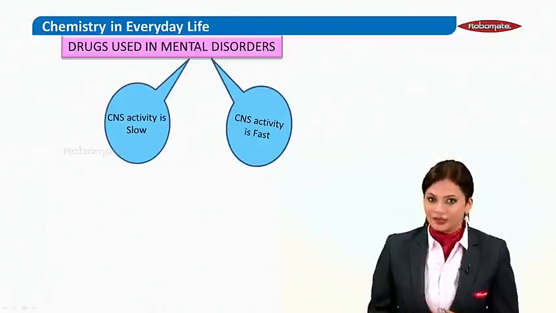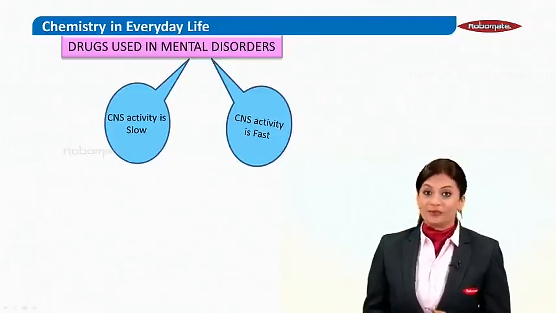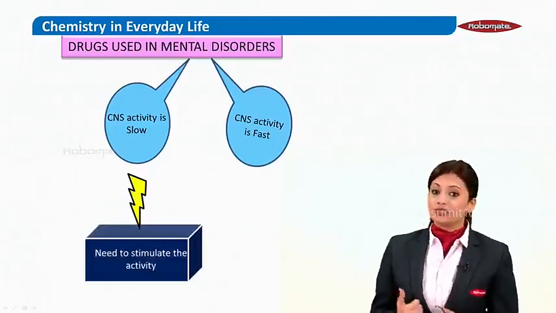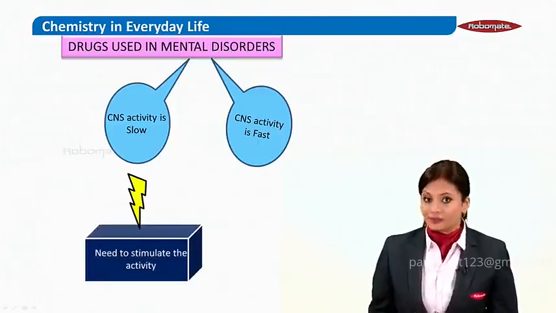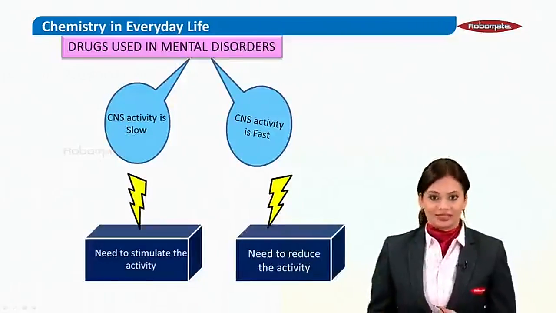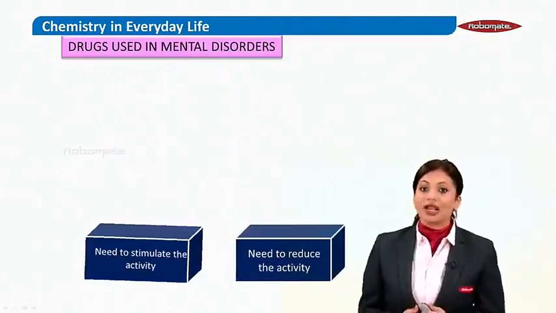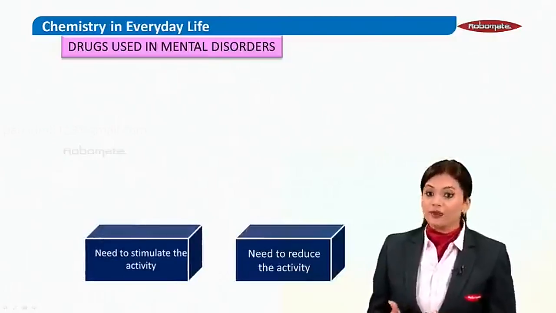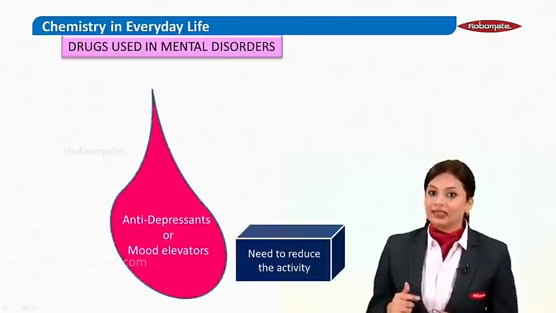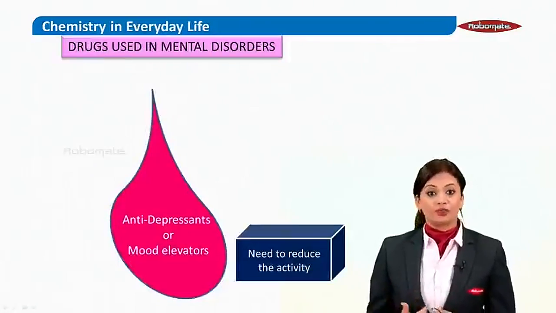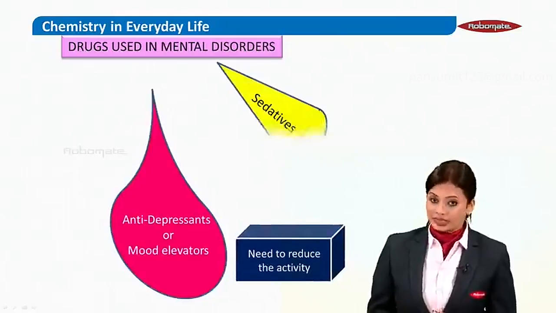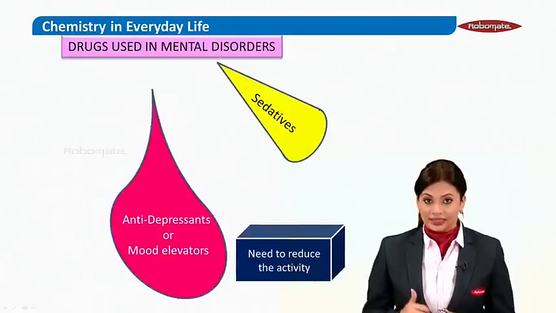But none of them are good. So we need to use some medicines. If the CNS activity is slow, we need to stimulate the activity. And if the CNS activity is fast, we need to reduce the activity. Now, let us see how these will be done. If we want to stimulate the activity, we use an antidepressant or a mood elevator. Whereas when you want to reduce the activity, we use either sedatives.